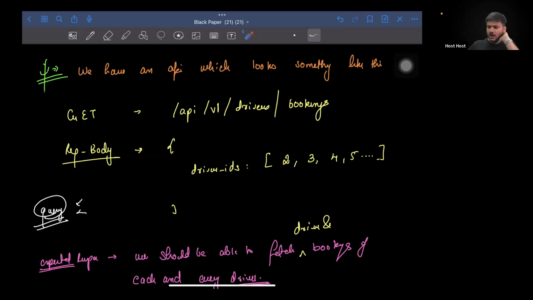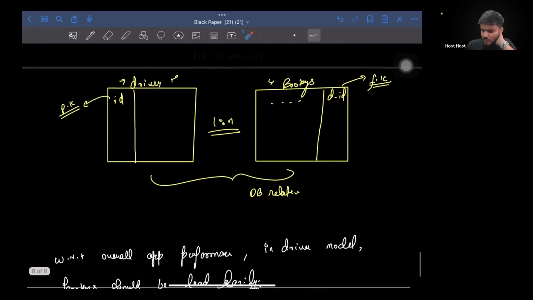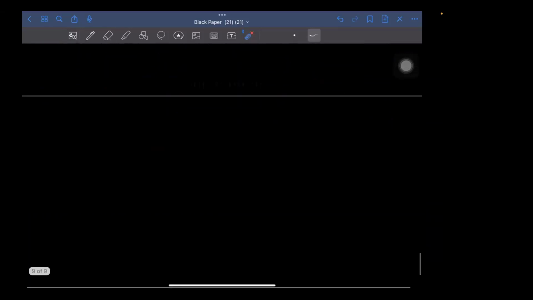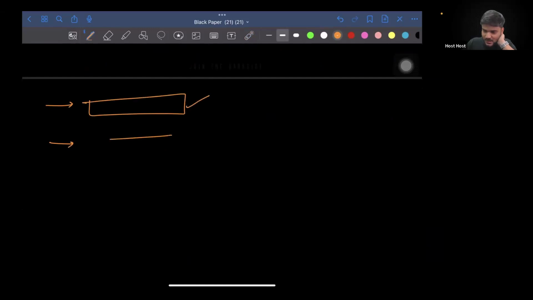What do you think the query will look like? How do you want the query to happen? The booking table also contains driver ID, and the driver table also contains the driver ID. Yes. So we can separately query the driver ID. Two queries, one to just get the driver details and one to get the booking details, right? Very good. That's the correct answer.